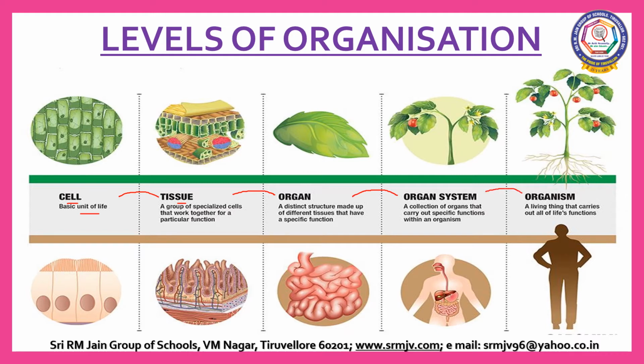For example, respiratory system, excretory system, reproductive system, circulatory system, and digestive system make up a human body. Not only human beings are made up of organ systems, all other living organisms like cat, dog, cow, elephant, etc. also contain organ systems.